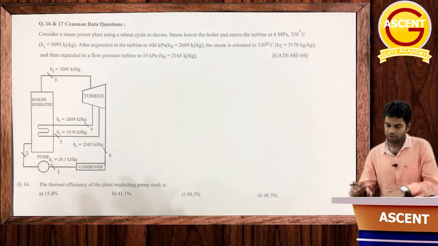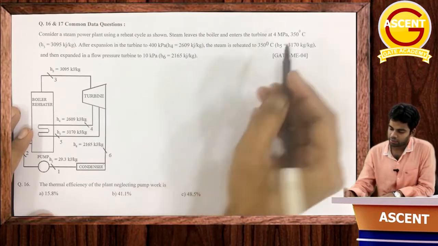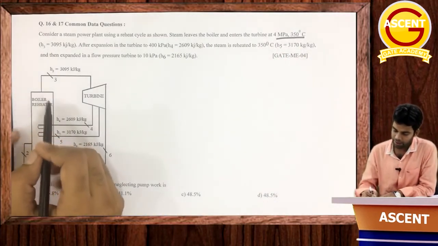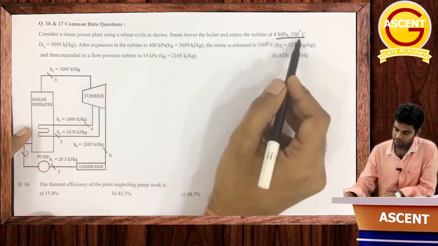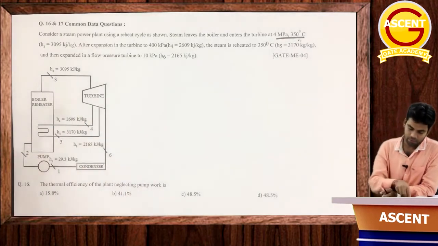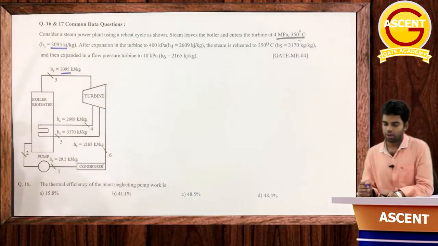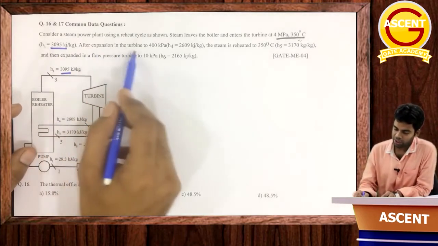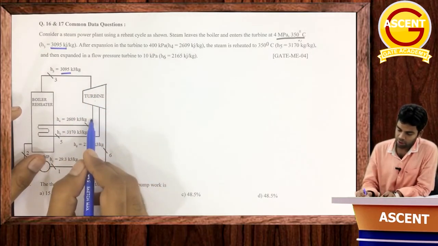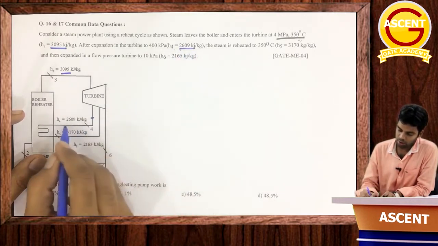Consider a steam power plant using a reheat cycle as shown. Steam leaves the boiler and enters the turbine at 4 megapascal and 350 degrees centigrade. The enthalpy at this point, H3, is given as 3095 kilojoule per kg. Now after expansion in the turbine to 400 kilopascal, the pressure here is given as 400 kilopascal and enthalpy here is given as 2609 kilojoule per kg.